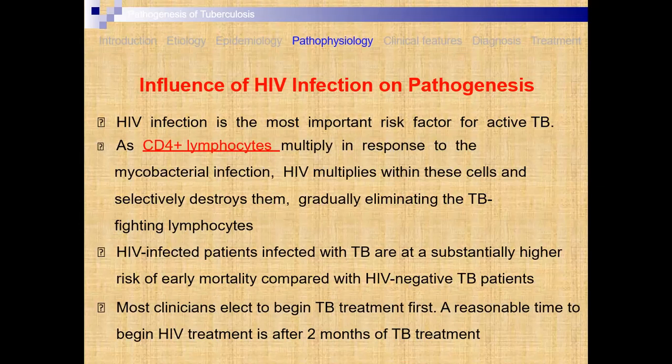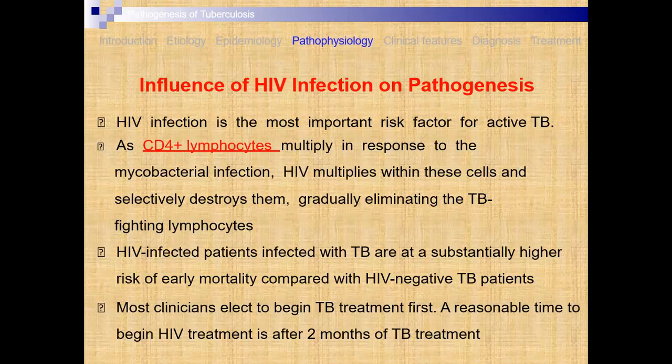Mostly what happens is, if the patient is suffering from HIV and comes in contact with a TB patient, then Mycobacterium tuberculosis enters the body, and your defense mechanisms, the lymphocytes, fight with the tuberculosis agents. But because of HIV multiplication, these fighters are eliminated throughout your body.